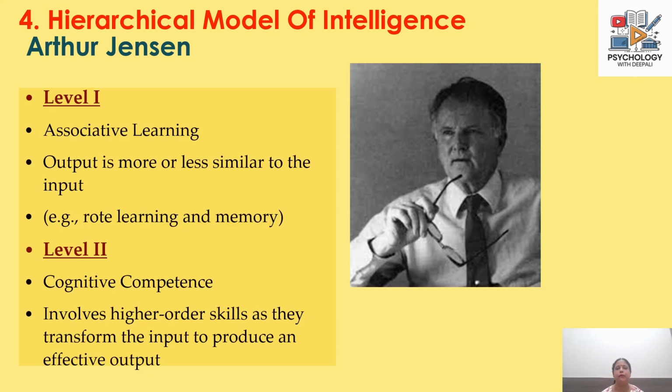The fourth psychometric theory of intelligence is the hierarchical model of intelligence given by Arthur Jensen. Now, he talks of 2 levels of intelligence. Level 1 is associative learning. Now, associative learning is a simple form of learning where the output is more or less similar to the input. Now, what does this mean?